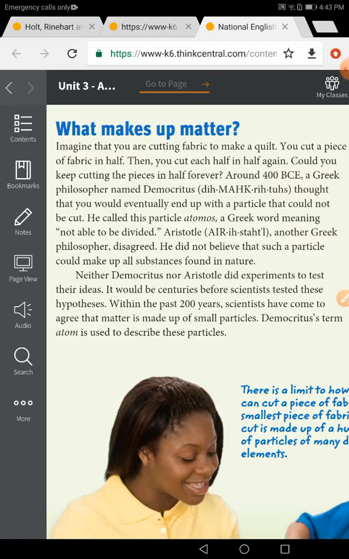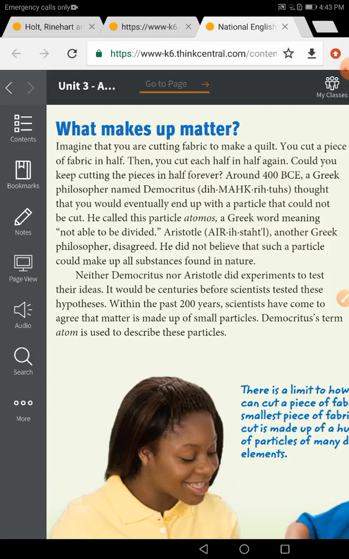So Democritus said that he will call this part which cannot be divided, atoms. That means in the Greek language it cannot be divided. After a while, there was someone called Aristotle, another Greek philosopher, who disagreed. He didn't believe that such a particle could make up all substances found in nature.